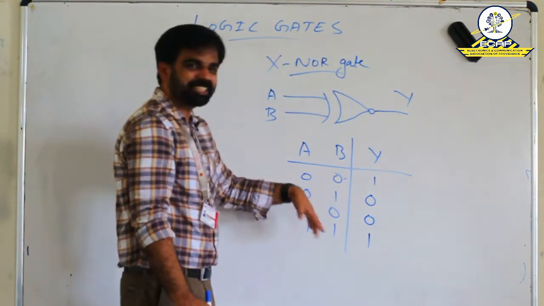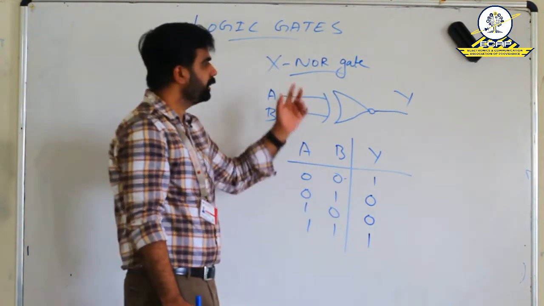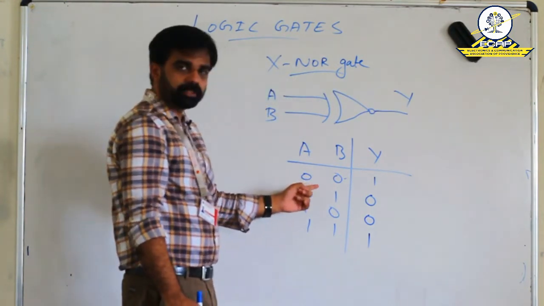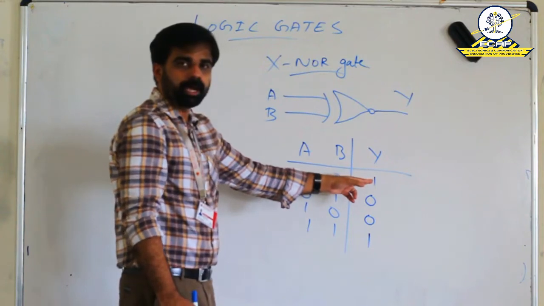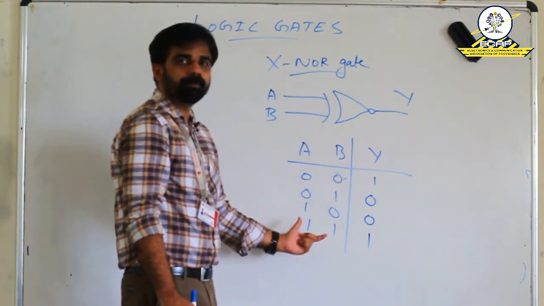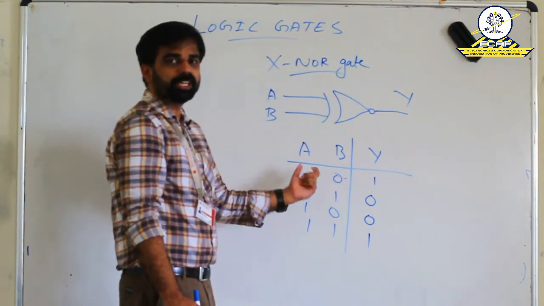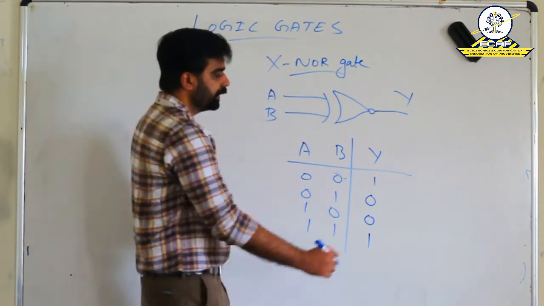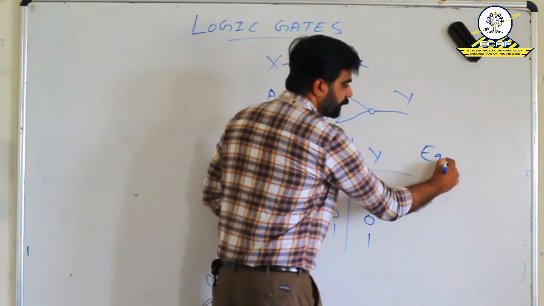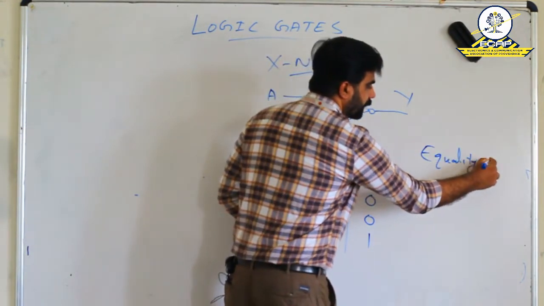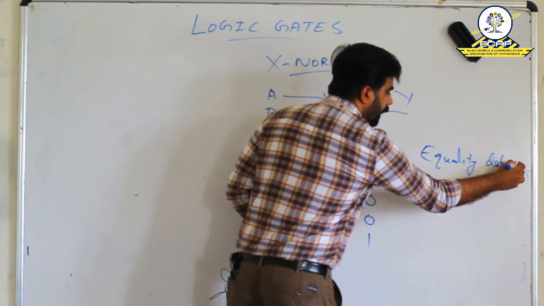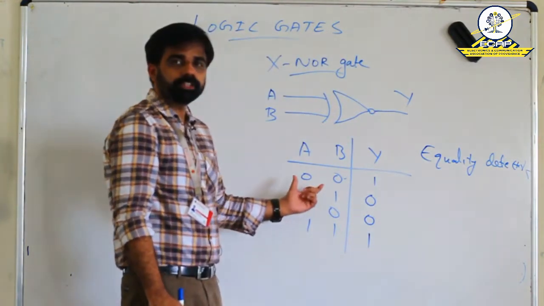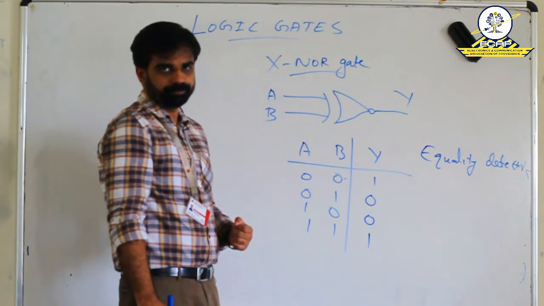That means just the reverse of what we saw in the case of XOR gate. In XNOR, the output becomes high when both the inputs are same or equal. So this gate is also known as equality detector. That means it produces high output only when both inputs are same.